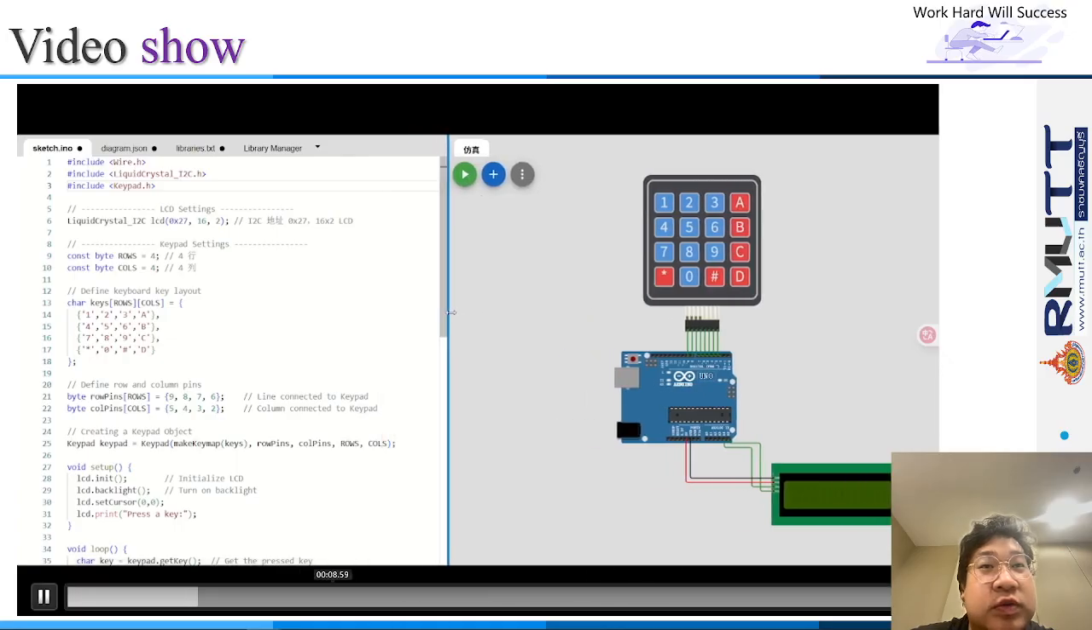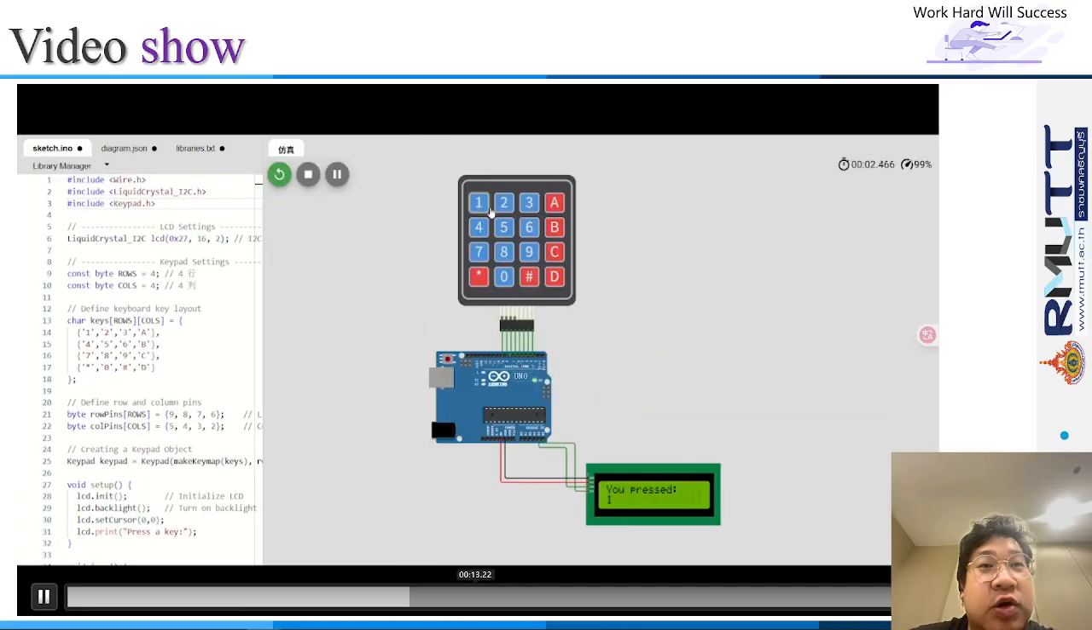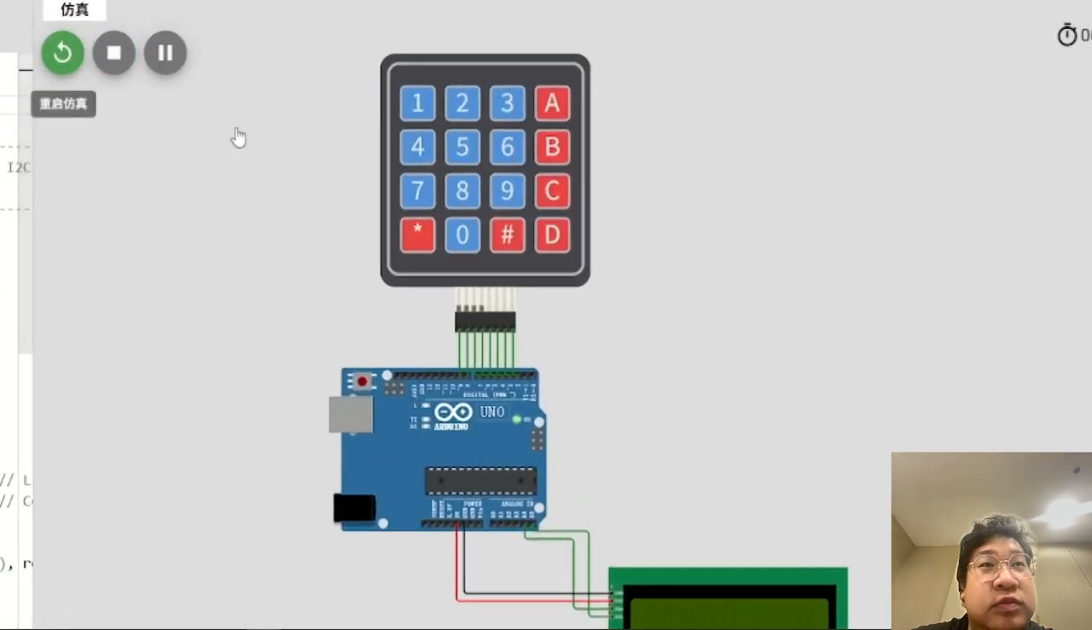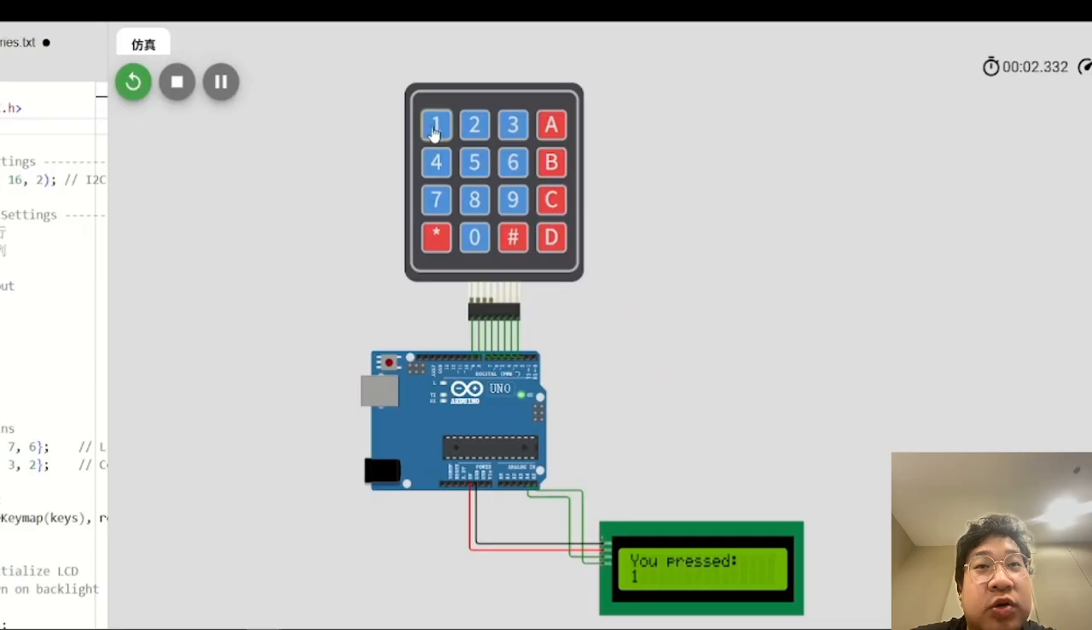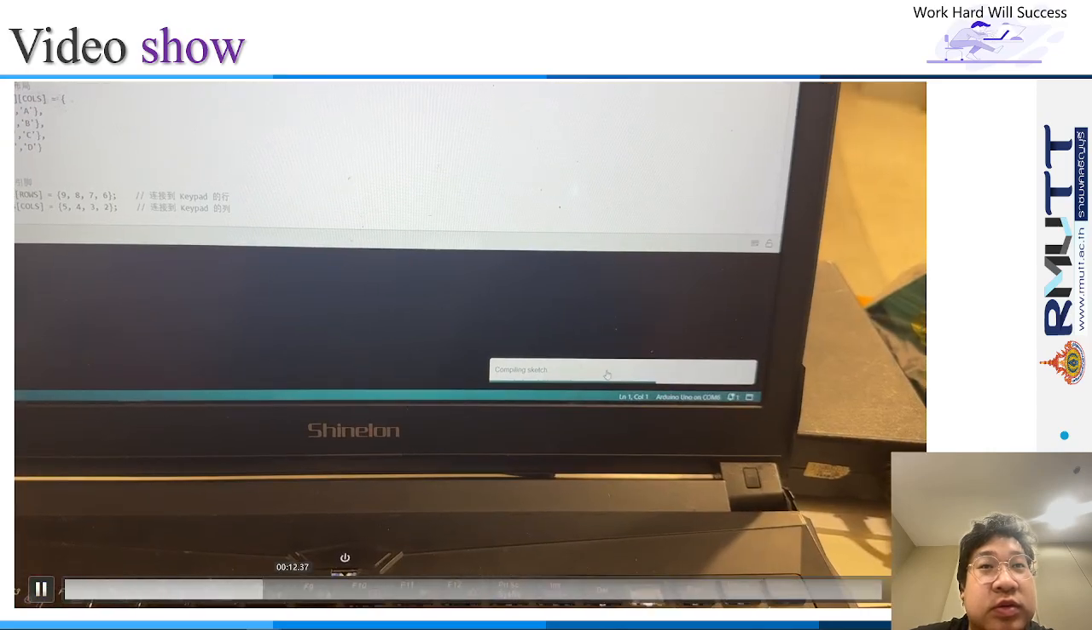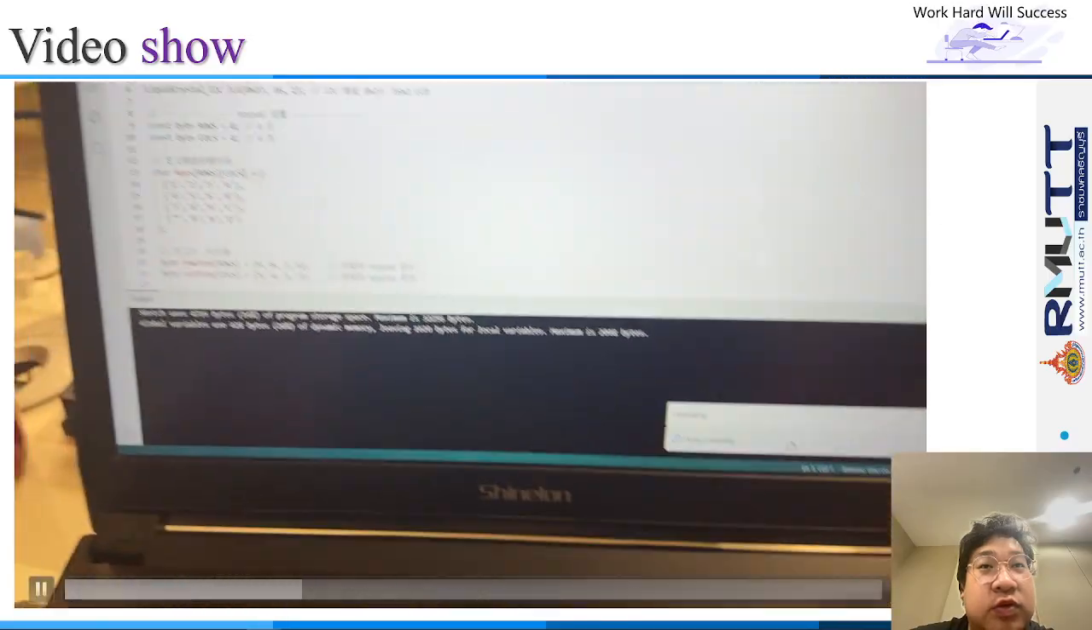First, same code and start. 1 5 0. Okay, and the hardware is uploaded. Okay,